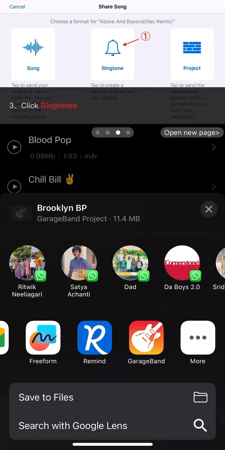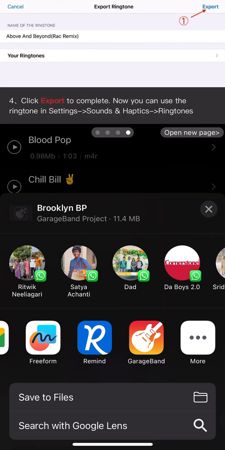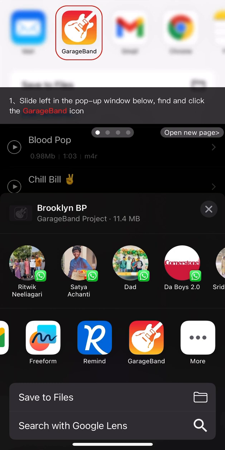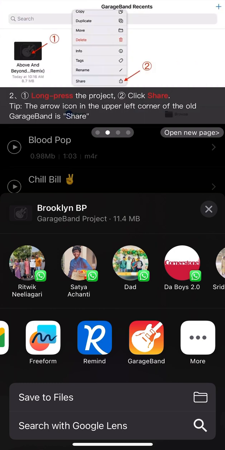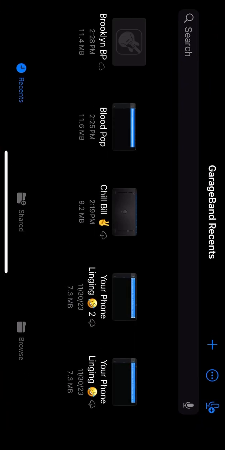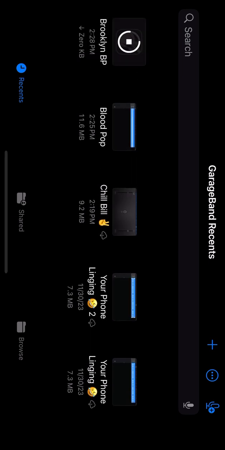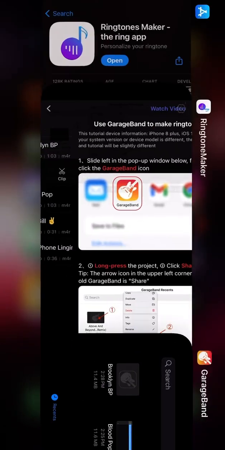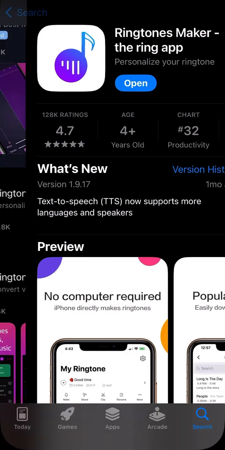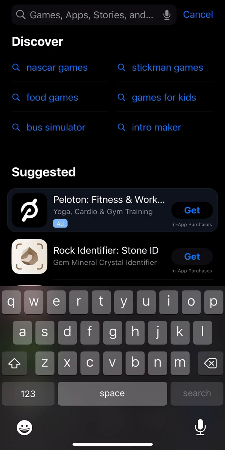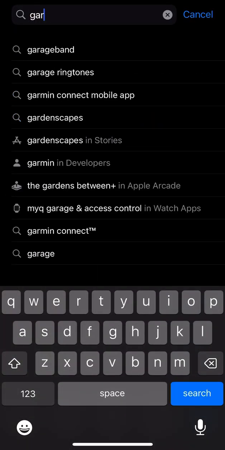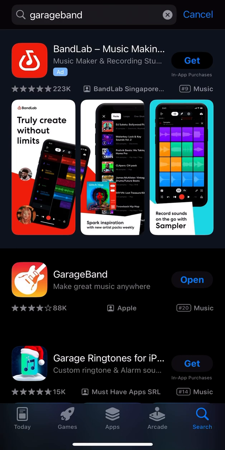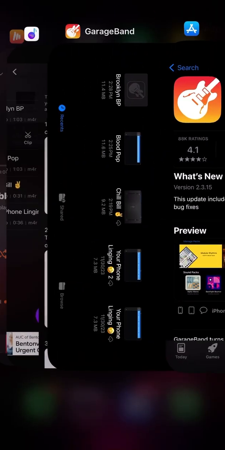Now, you go to GarageBand. Normally on your iPhone, it would be installed as a default, so you can just use it. If you do not have it, you might have probably deleted it because you need to save space or anything. You could reinstall it on the App Store right here. And it's also free. So you'd install it like that.